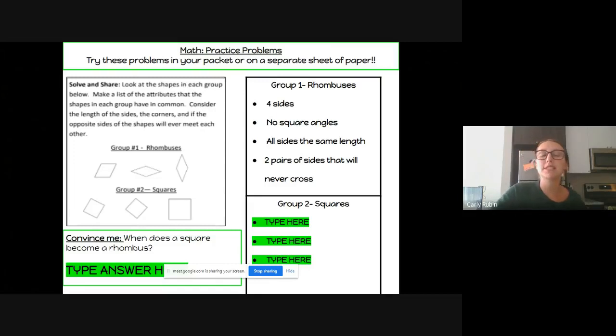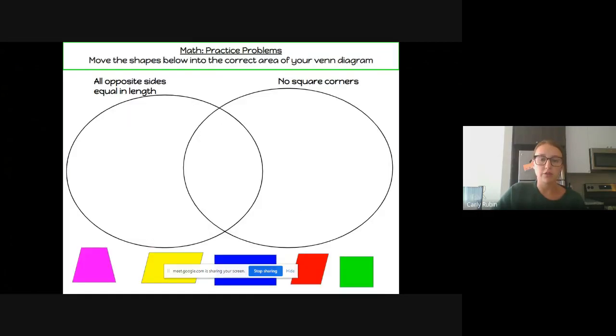So you want to think about, well, what's the difference between a square and a rhombus? I know they both have four sides, and I know that all their sides are equal, and they both have two pairs of sides that will never cross. So the big thing that's different between a rhombus and a square is those square corners. So think about, when would a square like this turn into a rhombus? What would have to change about that square? Think about what I said, because I gave you a hint if you need to rewind.